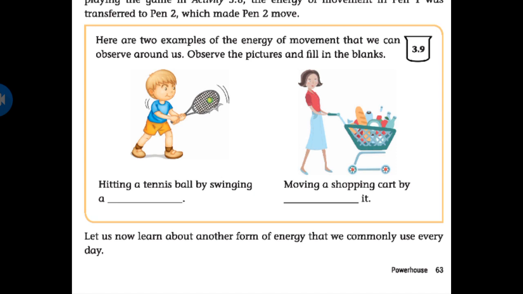Next, sound energy. It is a form of energy that helps us hear, and we are able to communicate with one another by making and hearing different types of sounds. Next, energy of movement. The energy of a moving object is known as energy of movement. For example, hitting a tennis ball by swinging a bat. Here moving objects are able to transfer their energy onto other objects.